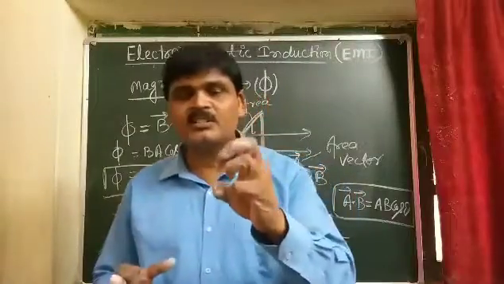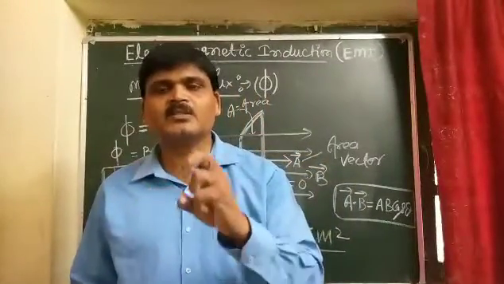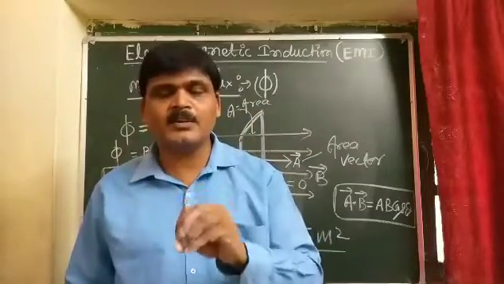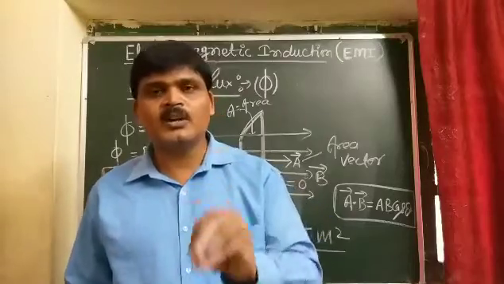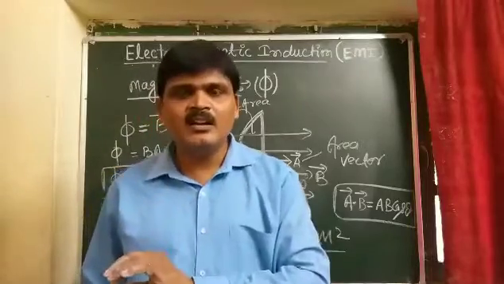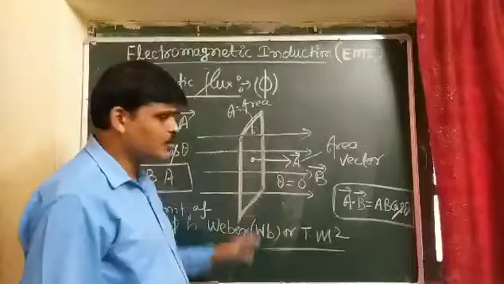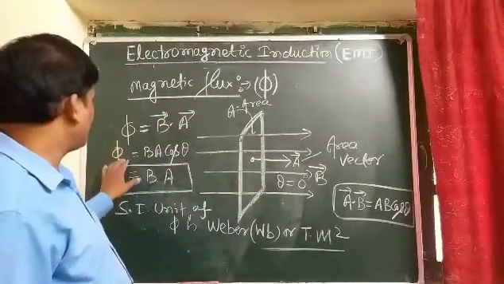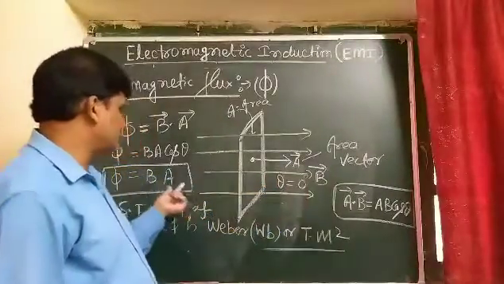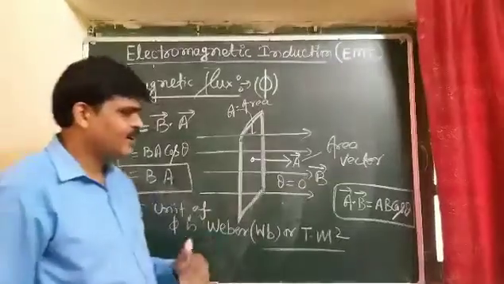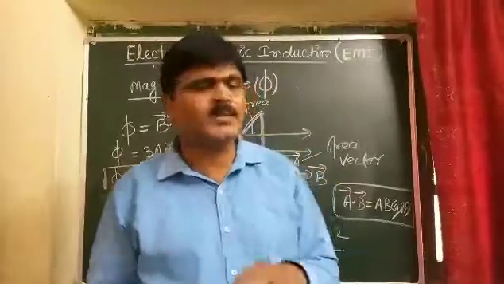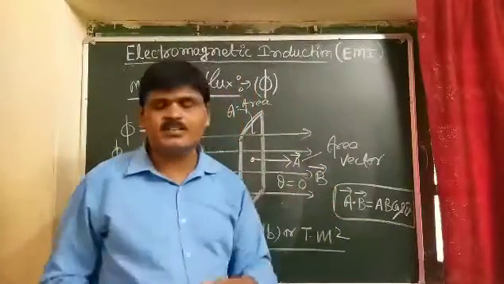Once again, listen carefully. What is magnetic flux? Magnetic flux through a given area held inside a uniform magnetic field is the measure of the total magnetic field lines passing through this surface area normally. And students, the magnetic flux formula is phi equal to BA cos theta. In this case, the area vector and the magnetic field are in the same direction, theta is 0, so phi equal to BA. The larger the number of magnetic field lines crossing any surface, the larger will be the flux.